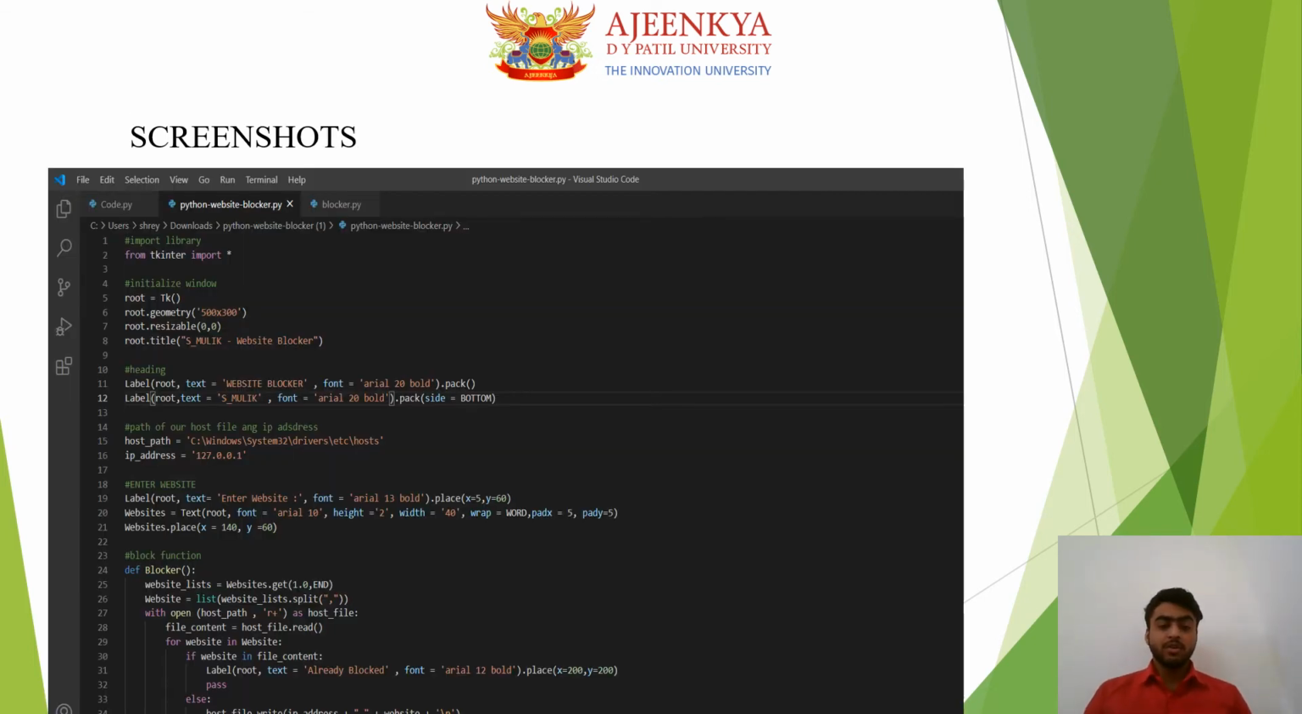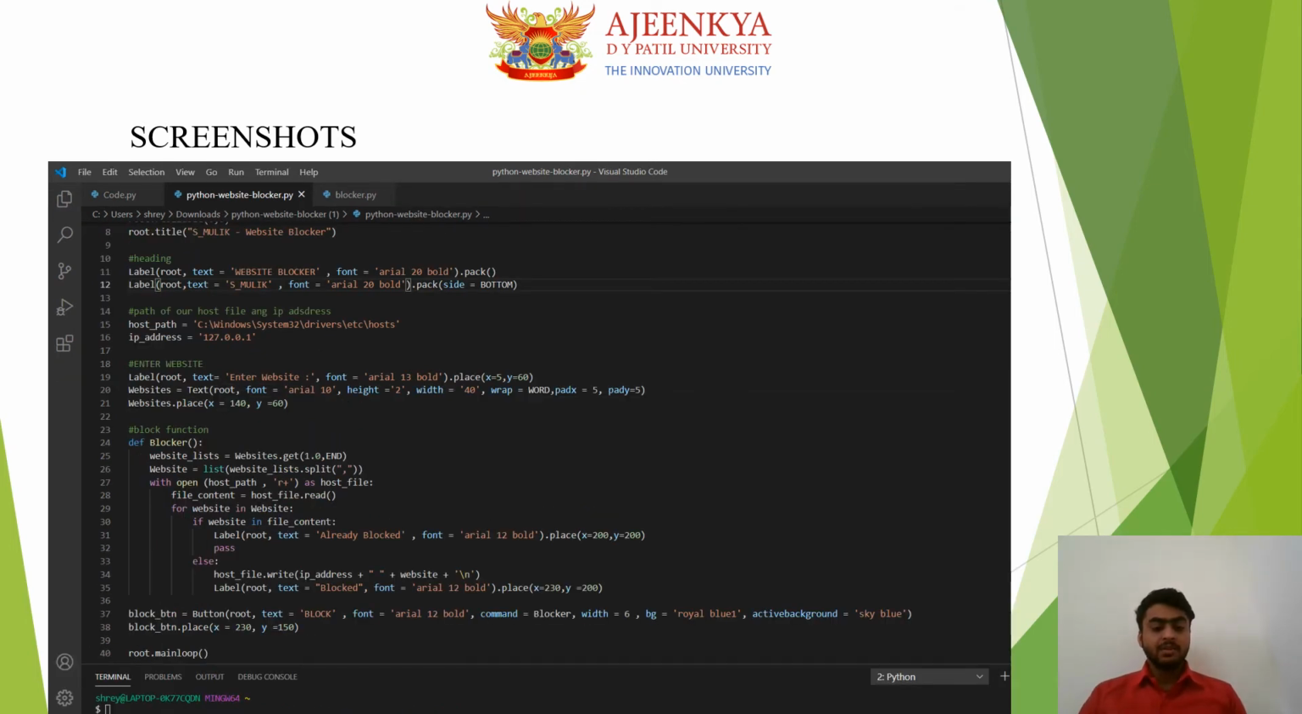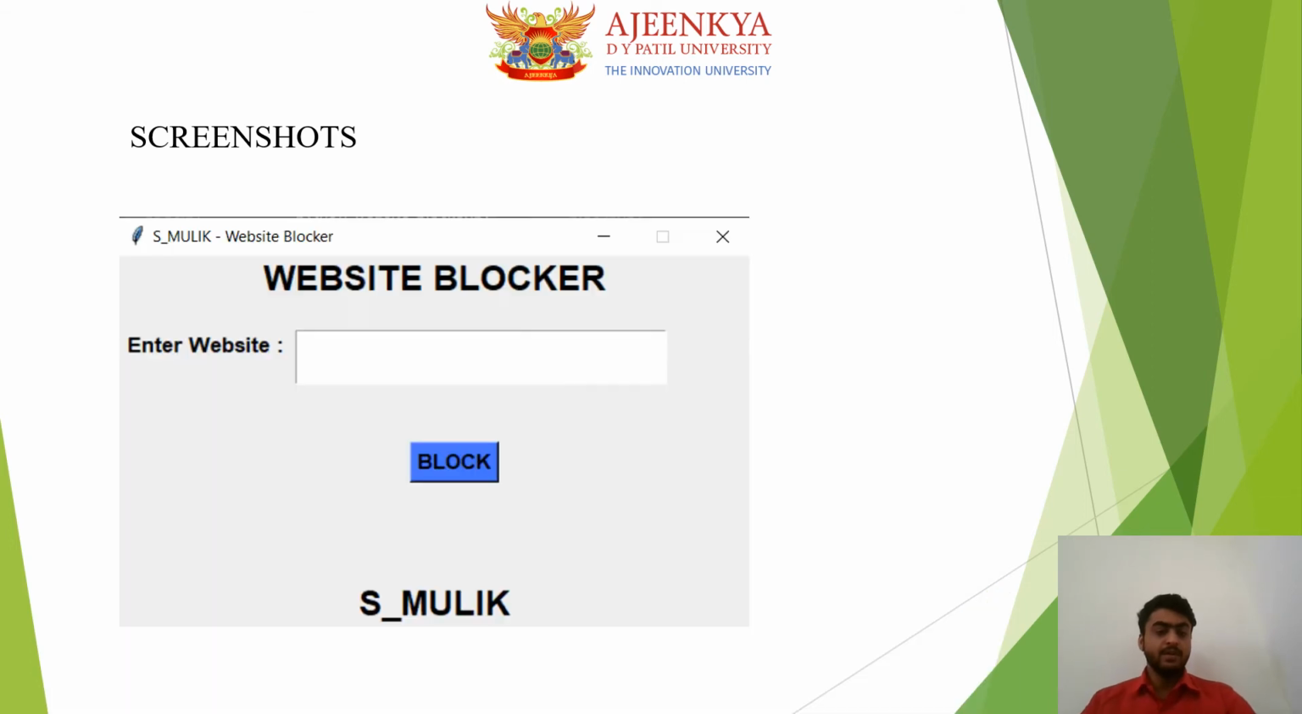Here is the screenshot of my code. In this, I have imported tkinter, which helps to make a GUI based version. Next, here I have mentioned how I have assigned the path of the host file to an IP address. This is the second screenshot of my coding part. In this, I have shown how I'm assigning the website addresses and the list which I have made.